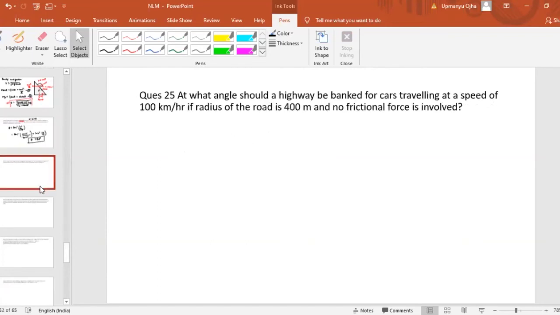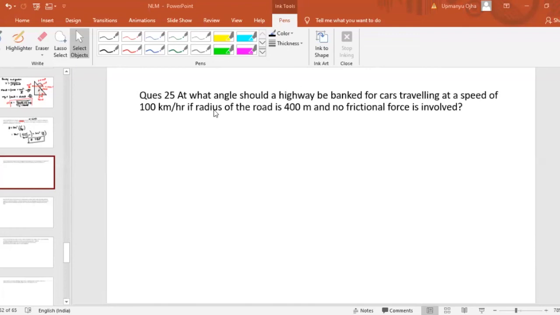Next, the next problem is: at what angle should the highway be banked for the car? Why is the mass given? Just to confuse you. There is no use of mass here. They can give you some data which is not useful in the question. So don't think that every piece of data can be useful here. Sometimes they give you data which is not relevant.